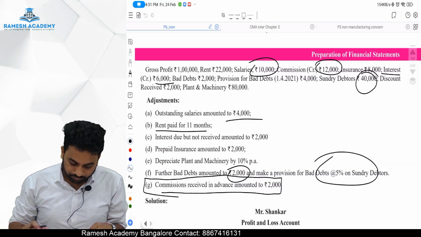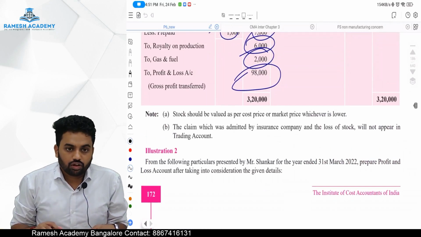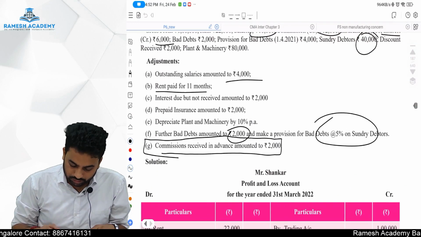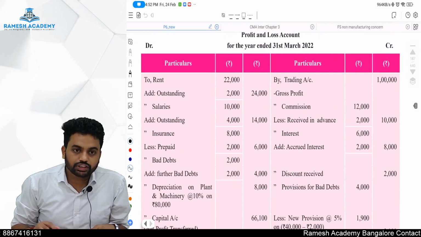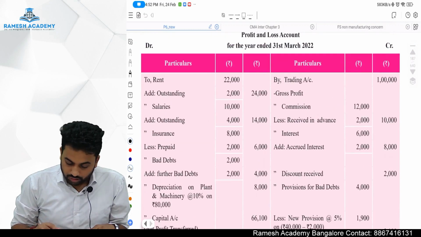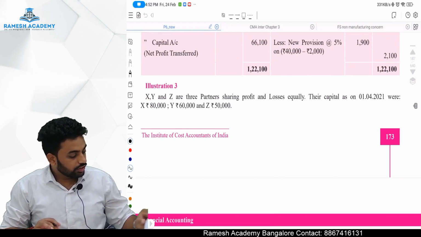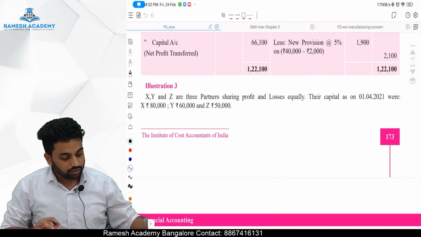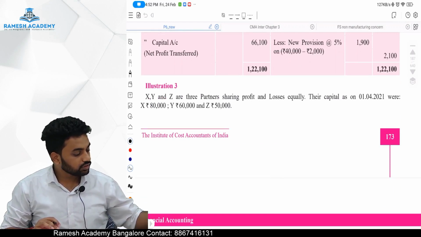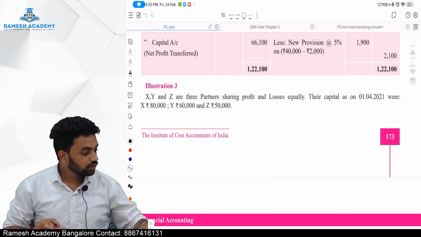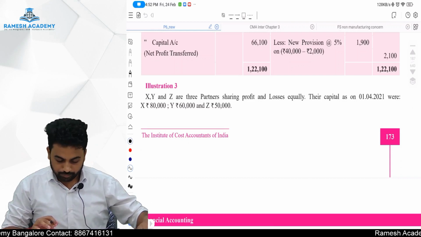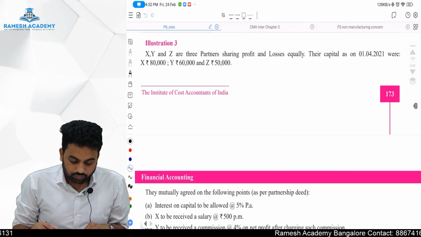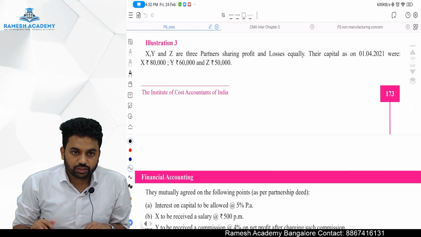We saw two illustrations of this chapter where we are discussing the preparation of financial statements. We started with the financial statements of the non-corporate entity, in which we solved one sum relating to the trading account and the other relating to the P&L account. Now we are going to start solving illustration number 3.